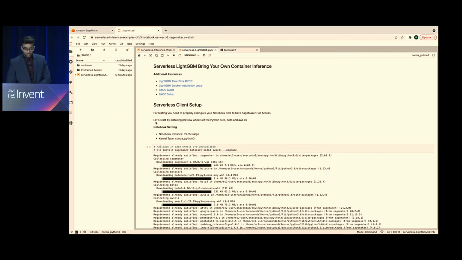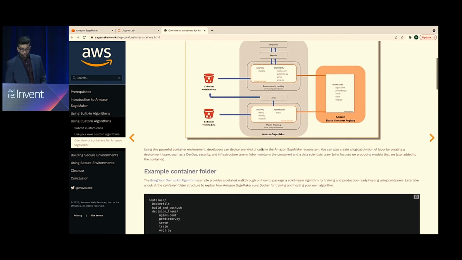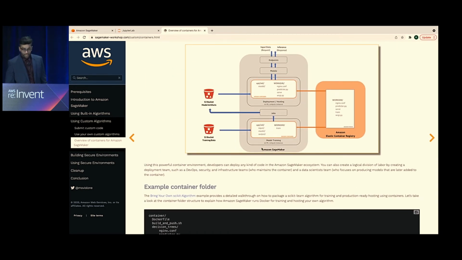And this is an example of how to bring a custom framework. So this could be SpaCy, NLTK, any type of custom machine learning library that you're dealing with. So before I go into BYOC, which is bring your own container, just a short acronym for that, we can talk about what this setup looks like in general. Say you have a custom framework that you want to bring to SageMaker. How do I do that exactly?